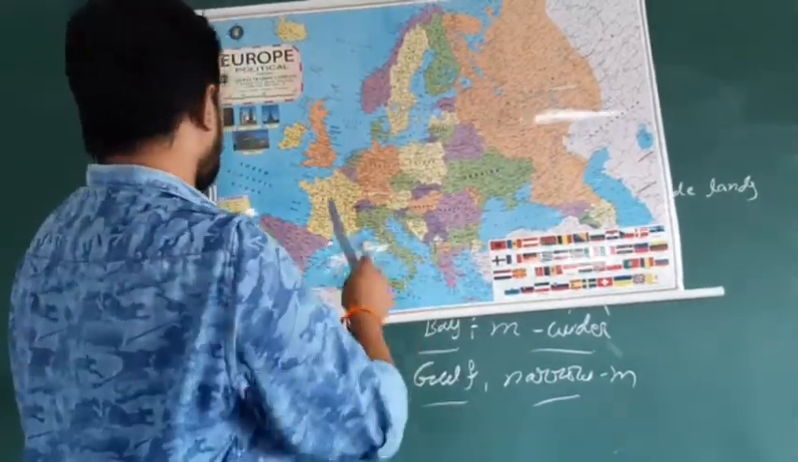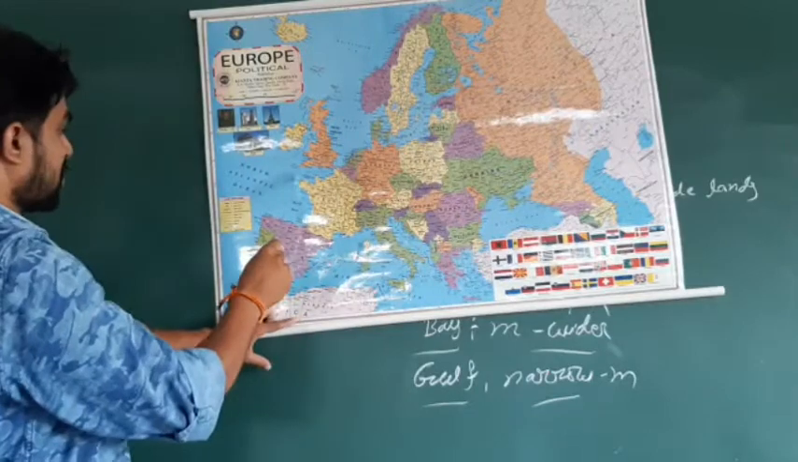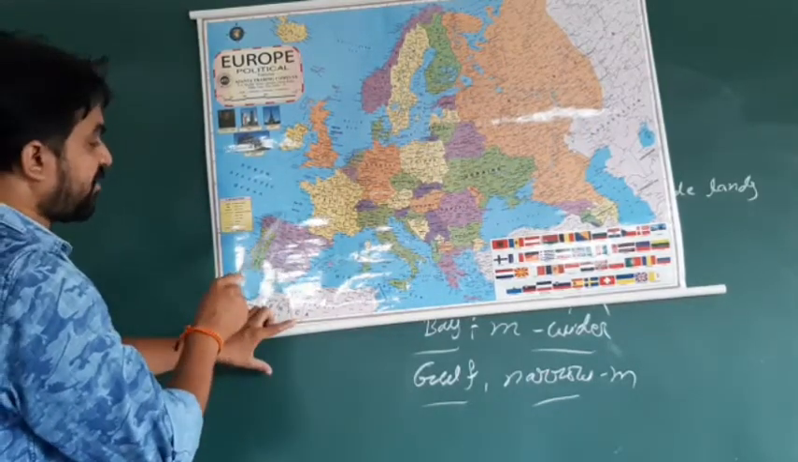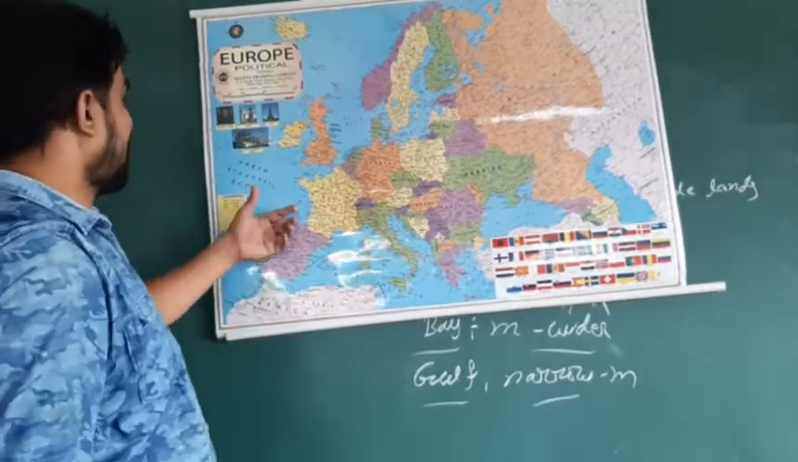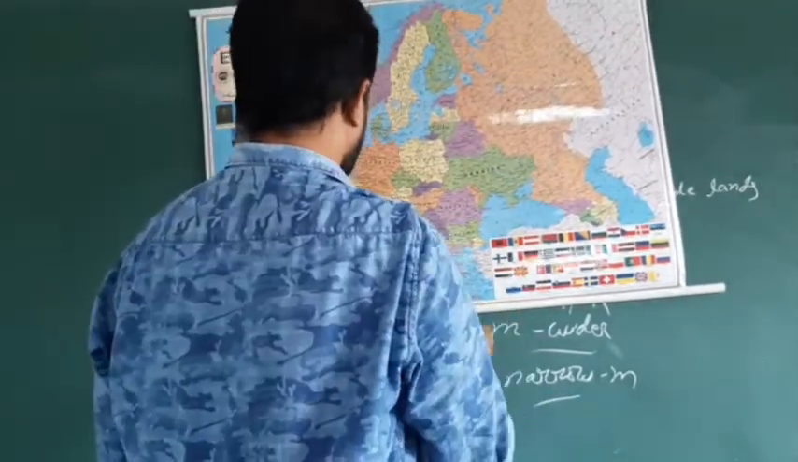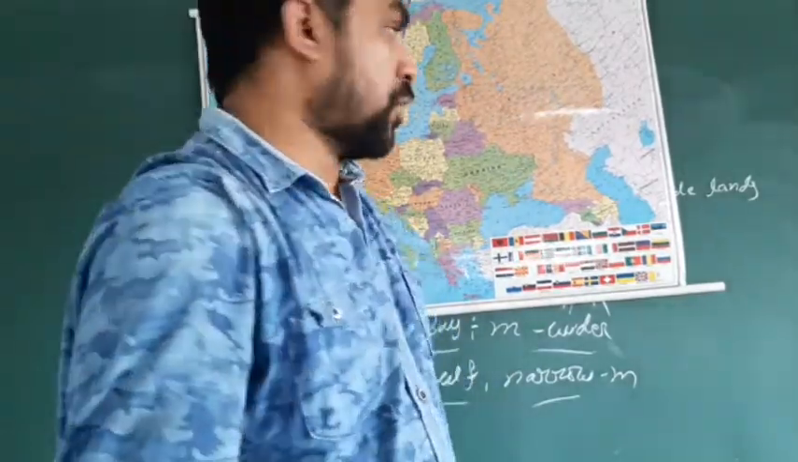And see, this one here is the biggest mouth. This is called the Bay of Biscay. We have a lot of bays also. Here also we have bays. Clear or not? So one more time.